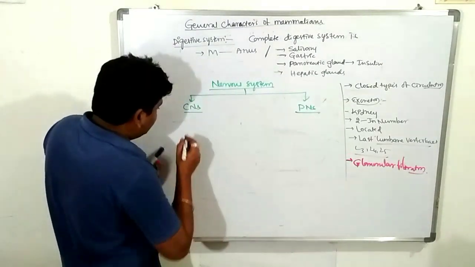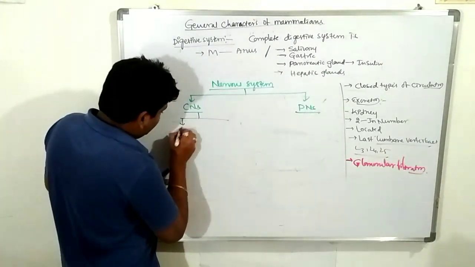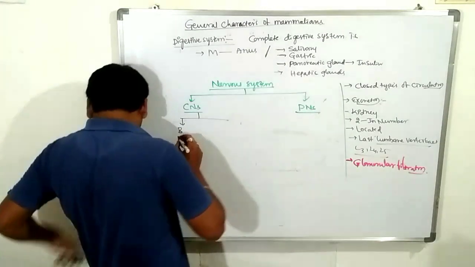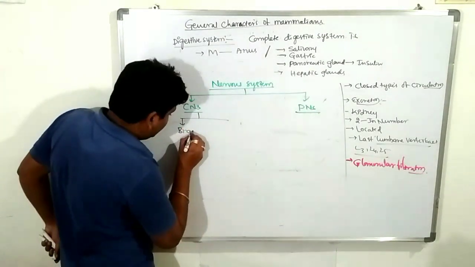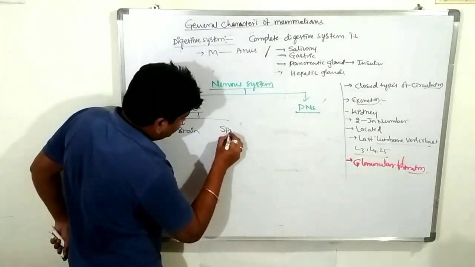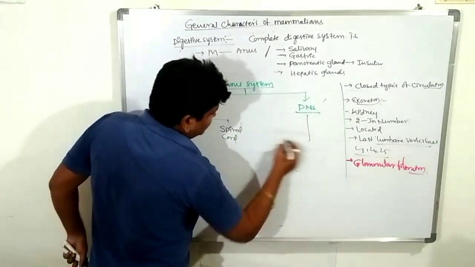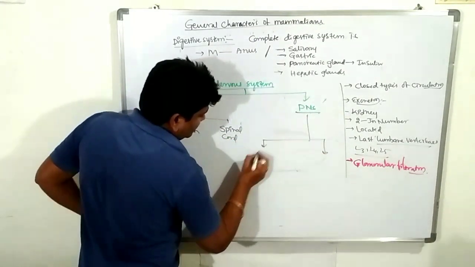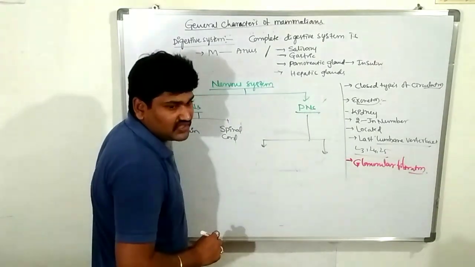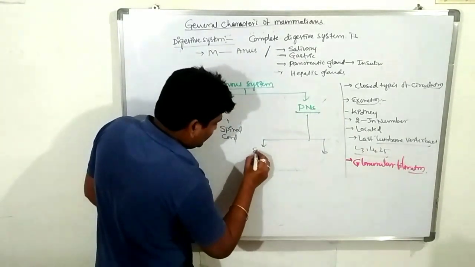The central nervous system consists of the brain and spinal cord. The peripheral nervous system consists of the somatic nervous system and the autonomic nervous system.